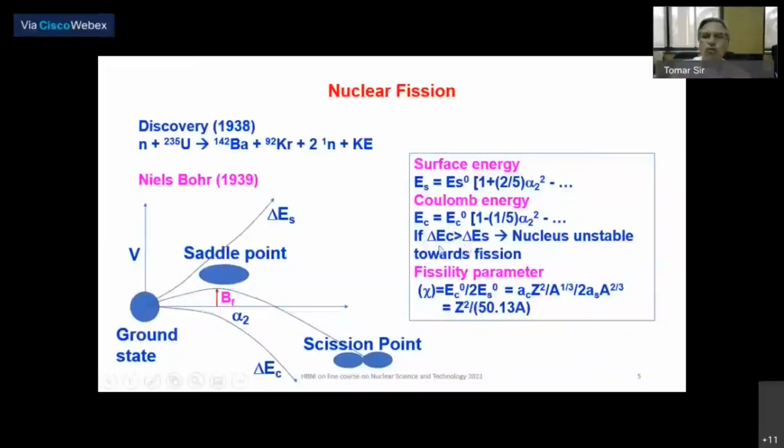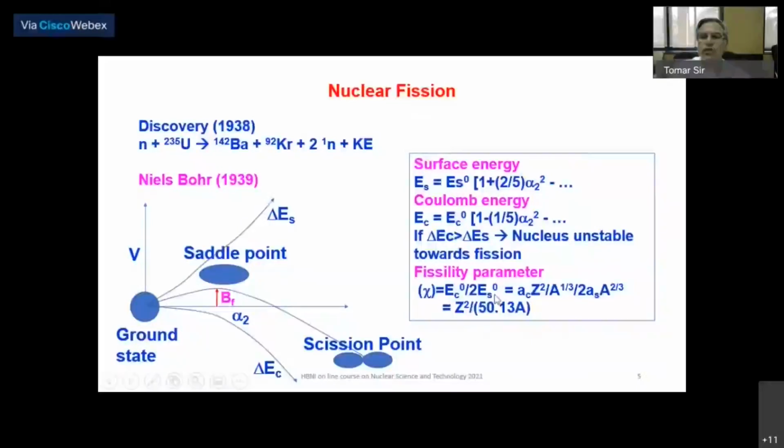And therefore, we define a term called the fissility parameter chi, in terms of delta EC upon delta ES, which you can put in terms of the spherical energies and alpha 2 parameters, and it becomes EC0 upon 2 ES0. The Coulomb energy of a sphere is AC Z squared by A raised to 1/3, and the surface energy of a sphere is 2 AS A raised to 2/3.